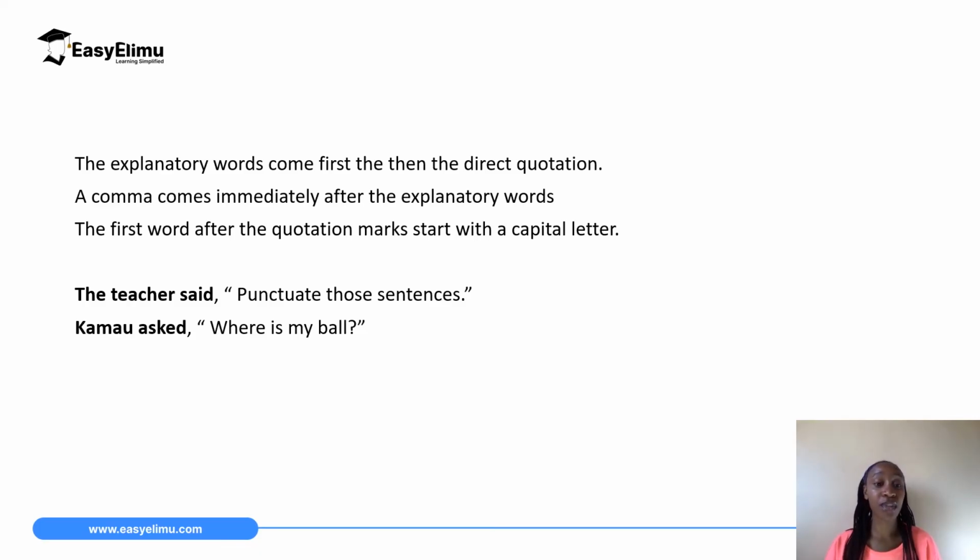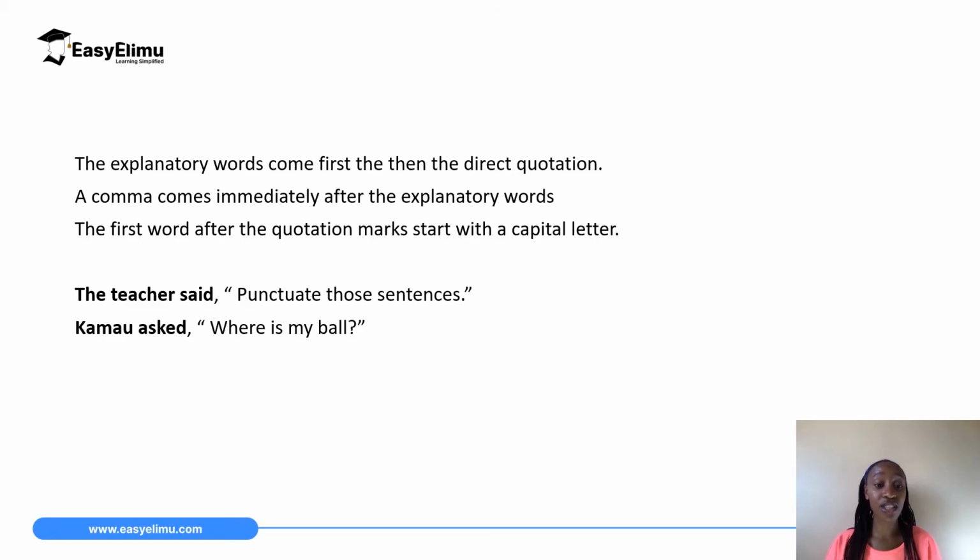For example, the teacher said, "Punctuate those sentences." So this sentence has started with the explanatory words, which are "the teacher said." Take note that after the explanatory words there is a comma. So if the explanatory words are the ones that are coming first, there is a comma immediately after them. And then when you start quoting, when you put the opening quotation marks, the first letter starts with a capital. It is capitalized.